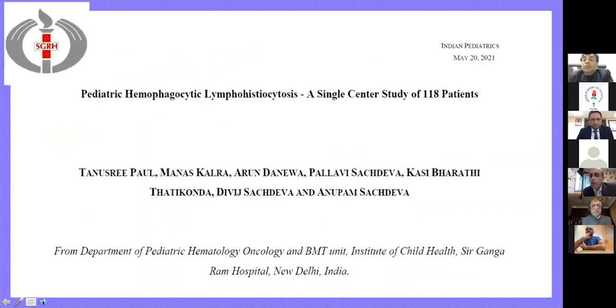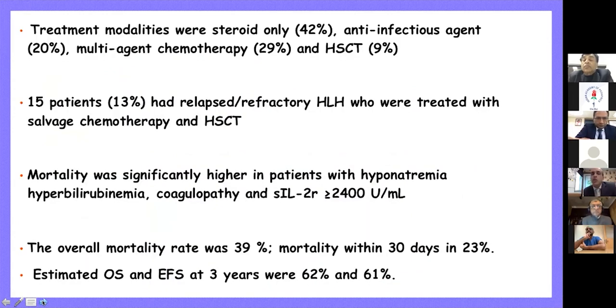So, when we have looked at our paper, and I mentioned that earlier also, the treatment modalities that were used were steroids only for 42%. So a large population of these HLH can be managed only with steroids or anti-infectious agents to treat their primary disease, and multi-agent chemotherapy and transplants are required for the smaller number of patients who have primary HLH or who have refractory disease. So far, we have performed transplant for 15 of these patients.